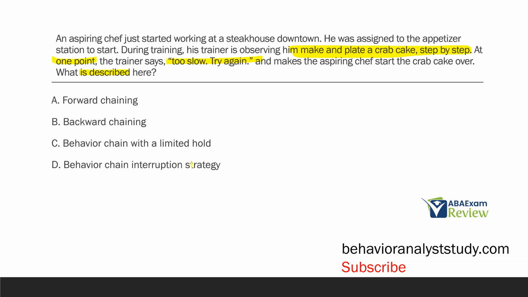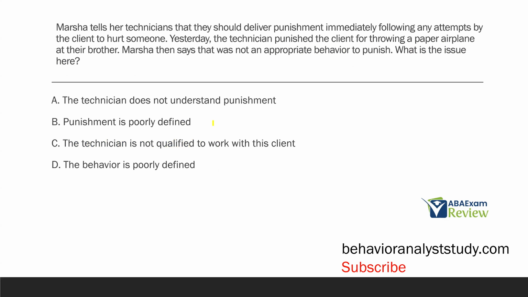Don't get it confused with the behavior chain interruption strategy. The behavior chain interruption strategy is a very specific strategy where you are intentionally interrupting a chain at one point or another. And it's a chain that's already been mastered for the most part. So the essential steps have been mastered. And when you interrupt that chain, you're trying to evoke new behavior. What's happening here is the speed wasn't right, or the magnitude, if you want to look at it that way. And so because the chef did not meet the limited hold, the trainer said, "That's too slow. We have to try again."